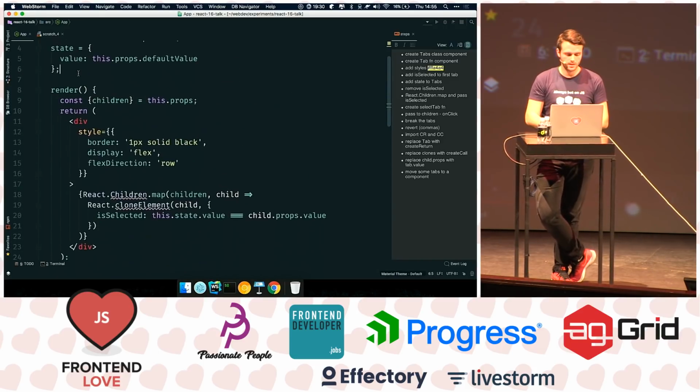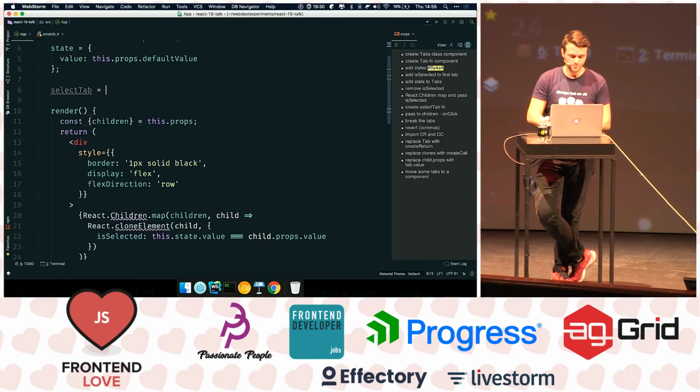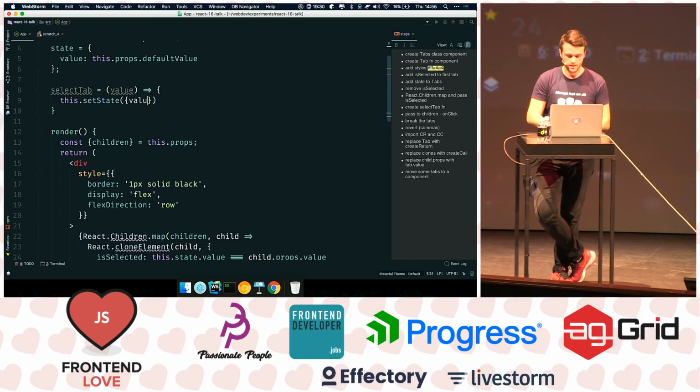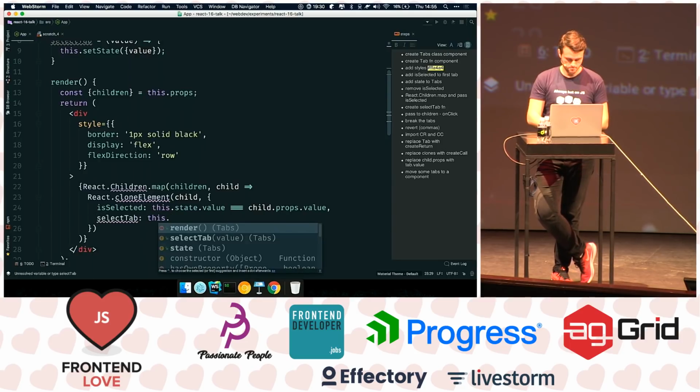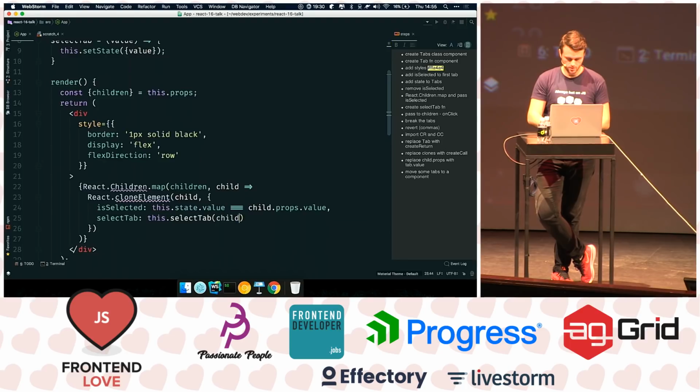So let's add the method for selecting a tab. I'm going to say selectTab equals, and I'm going to put a value here. I'm going to say setState value equals value. And to this component, I'm going to provide selectTab is this.selectTab with child.props.value. And it's going to be a function.